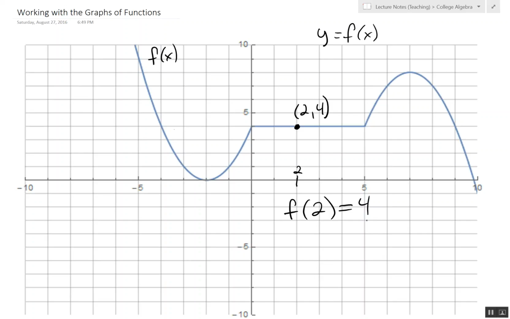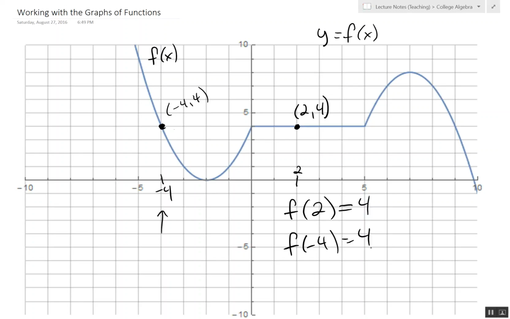And so if I were to ask you what is f of -4, then you would go find -4, which is right here, and see what the y-coordinate is there, and it is right there. So this point is (-4, 4). And so the y-coordinate is the functional value, which gives us 4 as well.